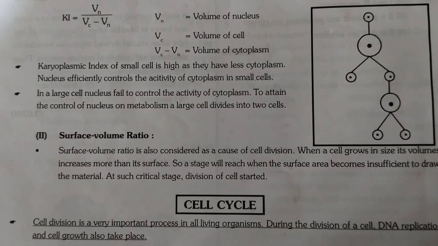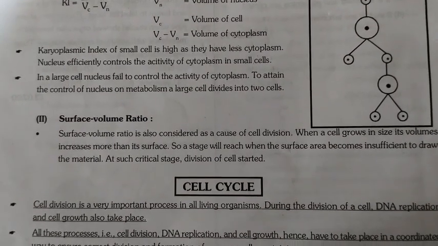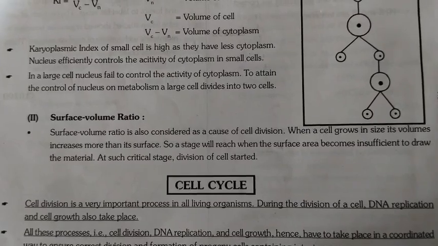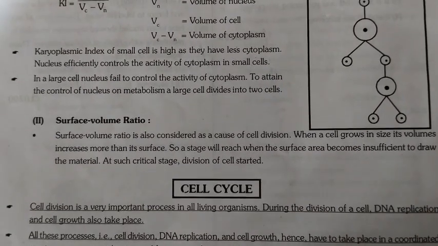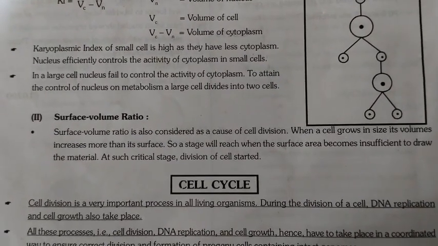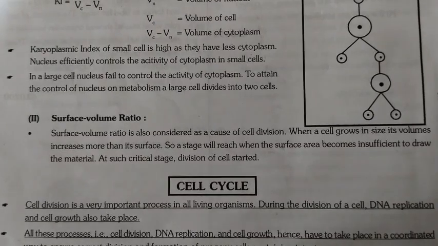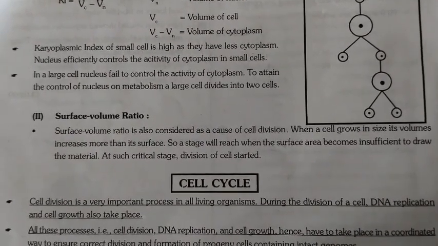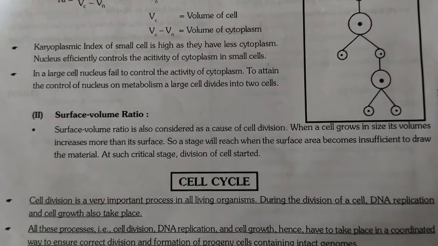2. Surface volume ratio. Surface volume ratio is also considered as a cause of cell division. When a cell grows in size, its volume increases more than its surface, so a stage will be reached when the surface area becomes insufficient to draw the material. At such a critical stage, division of the cell starts.